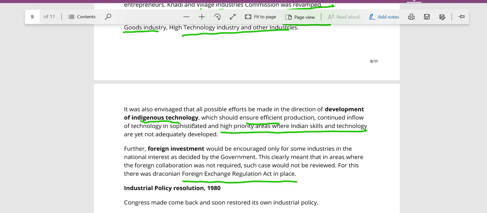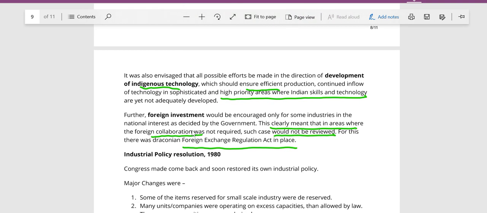So this clearly meant that in areas where foreign collaboration was not needed, such cases would not be reviewed, and that's why we had the FERA Act, Foreign Exchange Regulation Act, that was passed in 1979 probably. So foreign investment was encouraged only in limited industries.